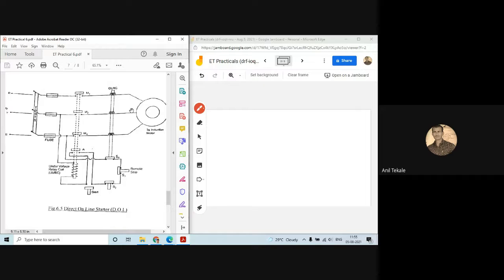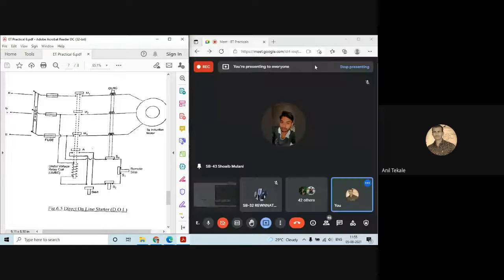The major advantages of this method are that direct online starting is a very simple and very cheap method. The starting current may be as large as 10 times the full load current, and the starting torque is equal to the full load torque. This kind of starter can be easily used for 5 to 10 HP motors. Okay, so this is all about the starters used in the case of the three-phase induction motor.